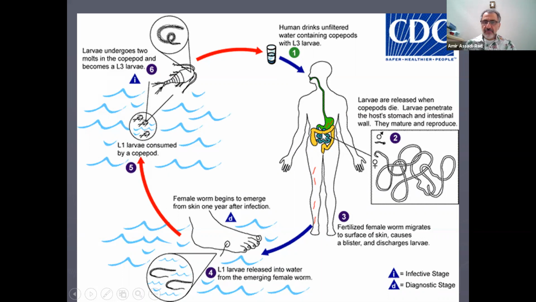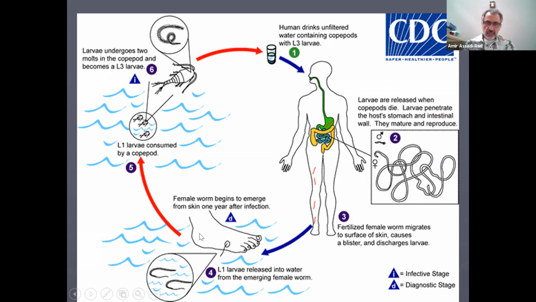Of course, the female makes its way down to our legs. If we go to a body of water and put our feet into it, the female recognizes that, and they come out of the leg. It's like science fiction movies. The female comes out of the leg to lay the larva L1 into the water.